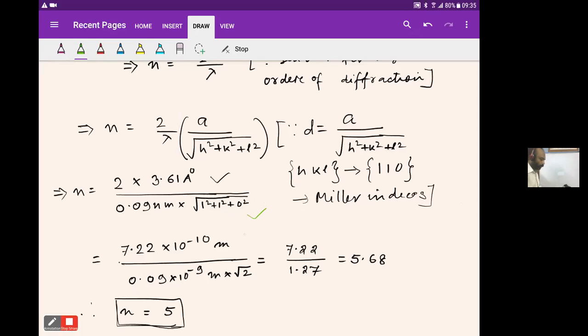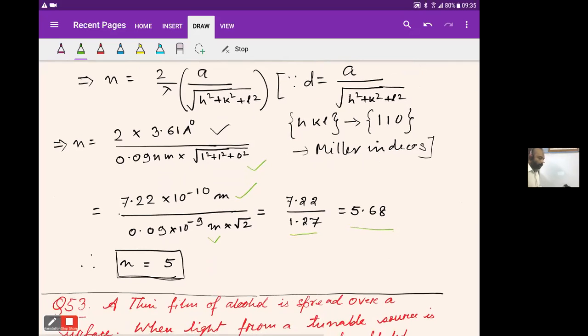So angstrom is converted into meter, nanometer is converted into meter. Therefore, we have 7.22 divided by 1.27. That gives me 5.68. So here the highest order should be 5, because our sine theta is fixed, HKL fixed, and order cannot be a fraction. Therefore, our order should be 5. So here the final answer is n equal to 5.